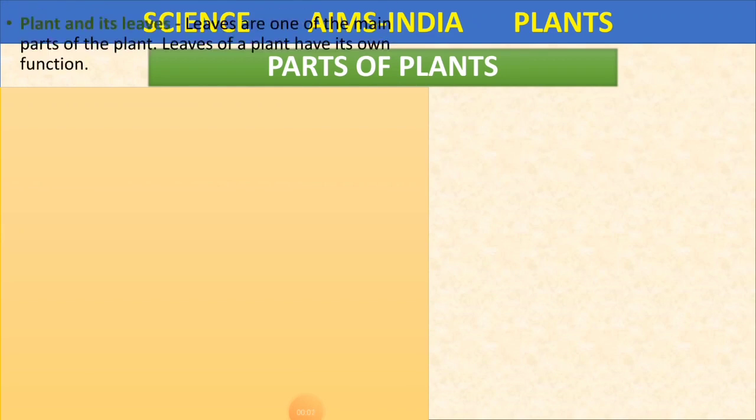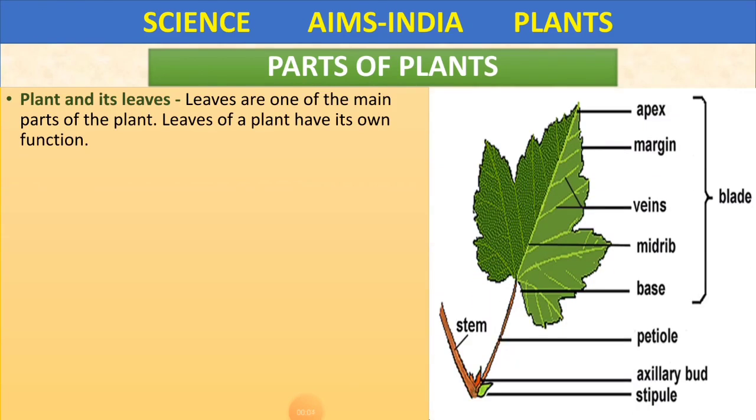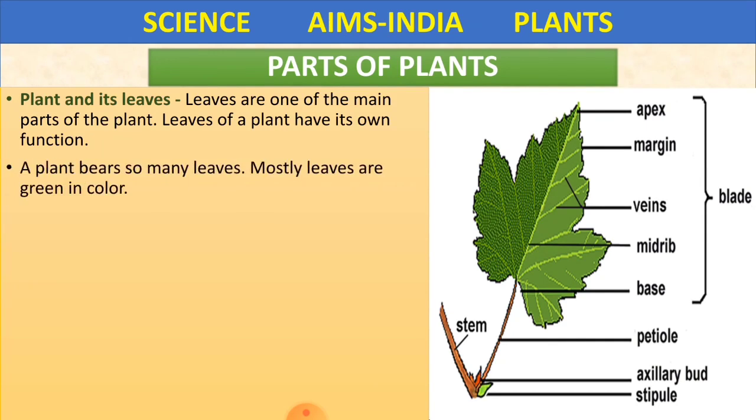Yes, children, we are going to learn some more parts of plants here, and it is about the leaves. See, plant and its leaves. Leaves are one of the main parts of the plant. Leaves of a plant have their own function. Even leaves are one of the main parts, they have their own work, and it's an important part of the plant. A plant bears so many leaves.